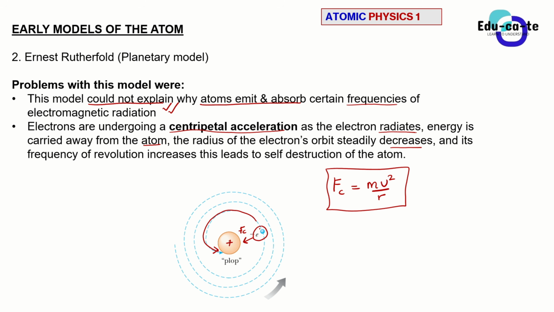But if there's centripetal force here, the electron will get closer to the nucleus, and as it gets closer to the nucleus, it loses energy, of course, and that energy will be released as radiation. So the electron continues to radiate. That's what we said in Rutherford's model, and energy is carried away from the atom.